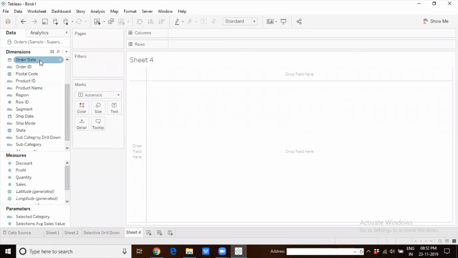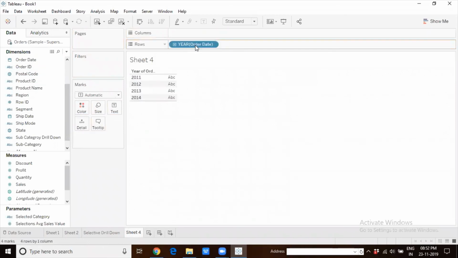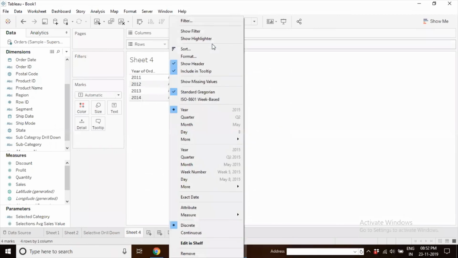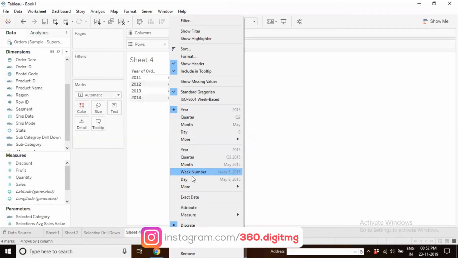Another change that you will notice is with respect to dates. Gregorian calendar is now available. So when you click on the date, we know that we have year, quarter, month, day, and more. And again, we have year, quarter, month, day, and more. These options have always been there. The first set of dates will treat the date as a discrete date, and the second set will treat the date as a continuous date.